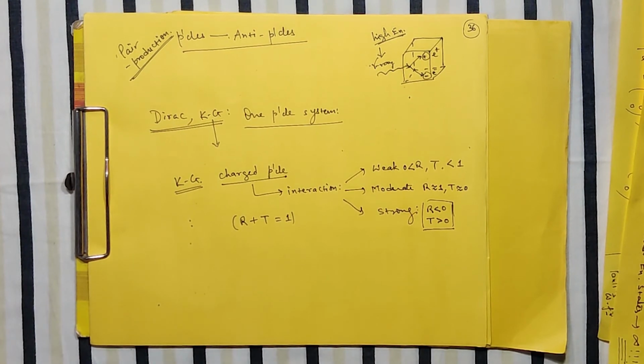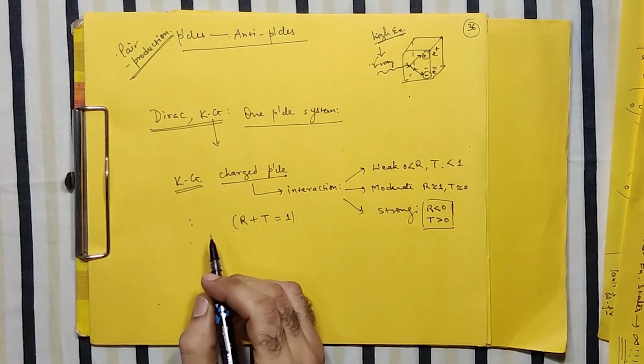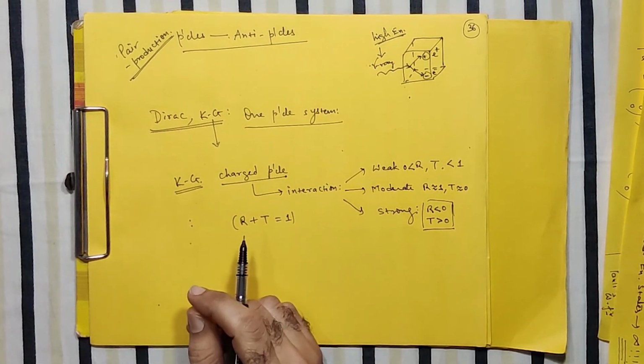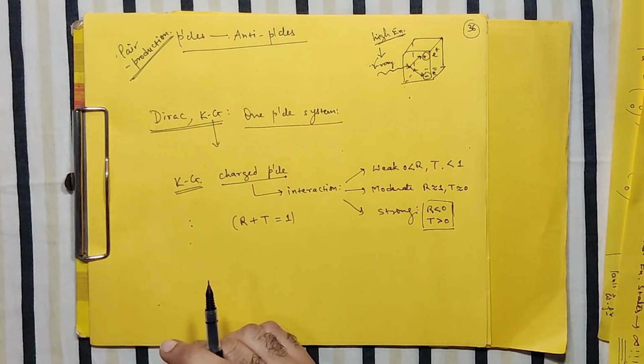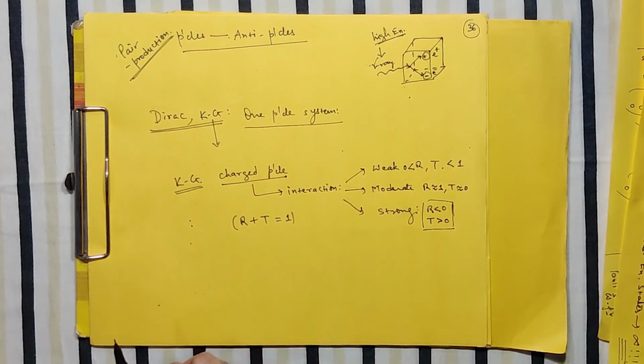So it is an enormously large number of particles. So basically these high energy Dirac and KG equations are favoring the statistical nature of the system. So there is a close link, close relation between statistical mechanics and such a relativistic particle. So I conclude that relativistic quantum mechanics favors many particle system. So in a sense, it favors the statistical nature of the system.